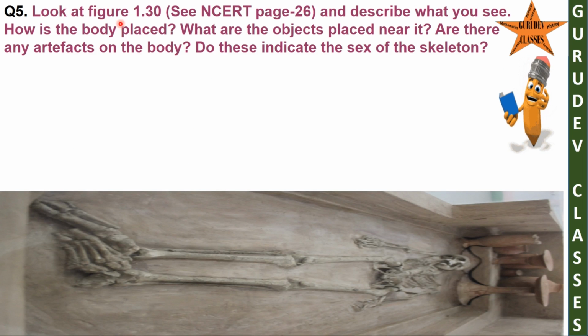Question 5. Look at figure 1.30, see NCERT page 26, and describe what you see. How is the body placed? What are the objects placed near it? Are there any artifacts on the body? Do these indicate the sex of the skeleton?